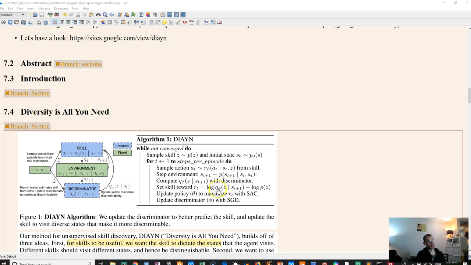And the way they do that is they use a log. So basically a log will punish if you have a very small probability of the correct skill, then you'll get a big punishment. If the probability of that skill was almost 1, so you pretty much predicted it right, the log will be close to 0. So we punish poorly discriminating the correct skill.